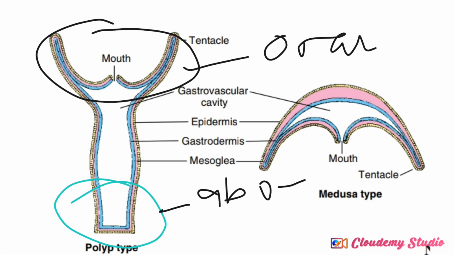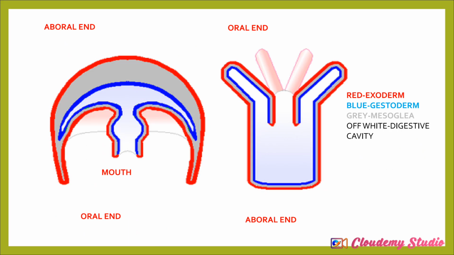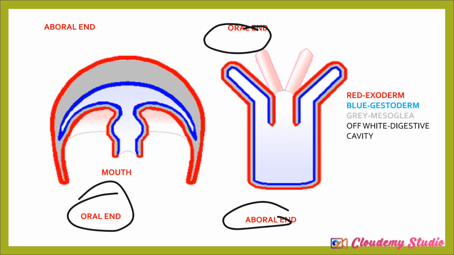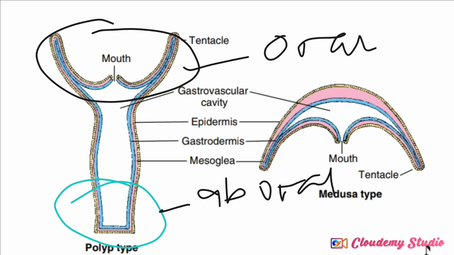You understand? So they have the oral end and the aboral end. This is just a typical hydrozoan. Now this is another example. Now look at this. Can you see the oral end and the aboral end? Can you see? This is it. Now look at this. Can you see oral end, aboral end, oral end, aboral end? So wherever the mouth is, that is the oral end. Wherever something like the bottom is, that is the aboral end.